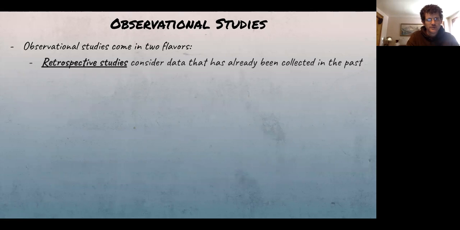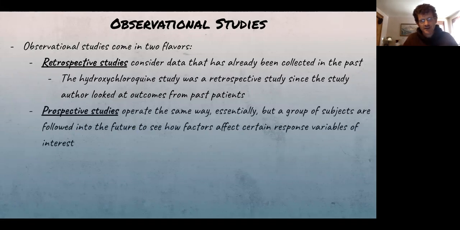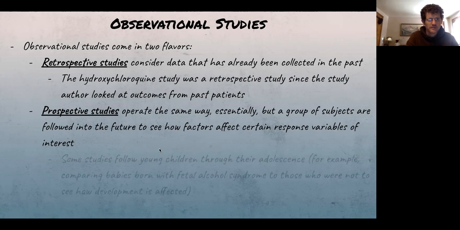Observational studies come in two flavors. We have the retrospective one, which looks at events that have already happened in the past, so we're collecting that data. The hydroxychloroquine study was a retrospective study. It looked at outcomes from past patients. But we also have prospective studies that follow people into the future to see how certain factors can affect a response variable.